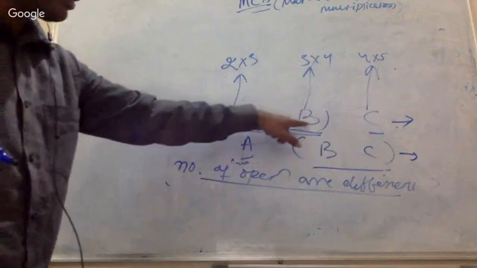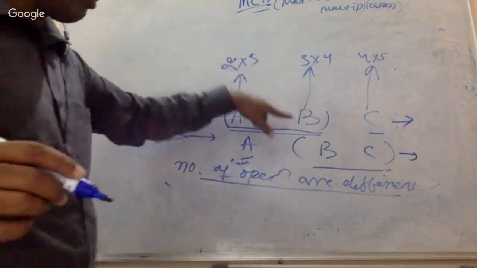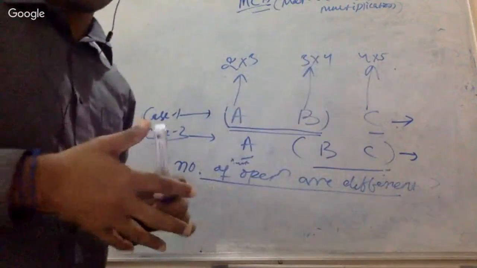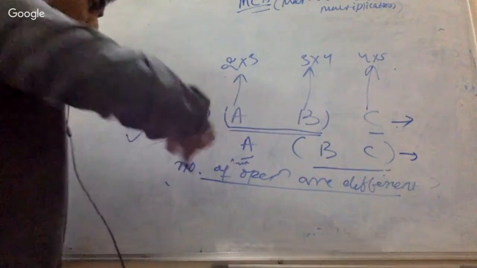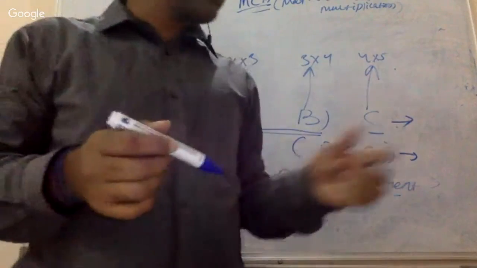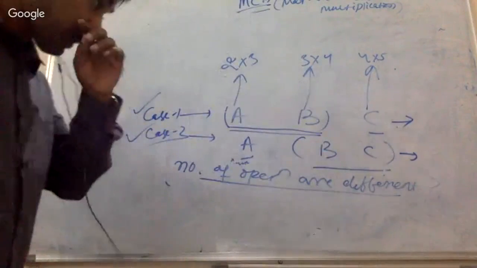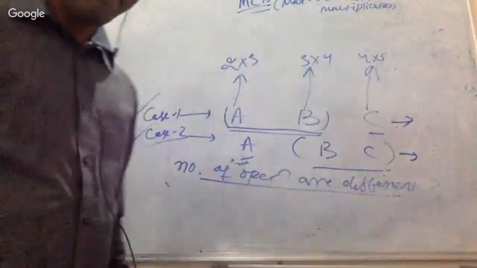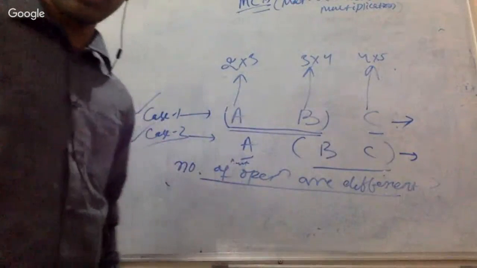The dimension of each matrix is given. A matrix has dimension 2 cross 3, B matrix has dimension 3 cross 4, C matrix has dimension 4 cross 5. Just tell me what is the number of operations in case 1 and case 2, and which one is the maximum. If you find the number of operations, then we can find the maximum. That's not a big deal, but just find it quickly for case 1 and case 2.